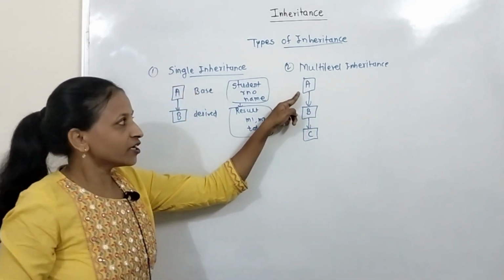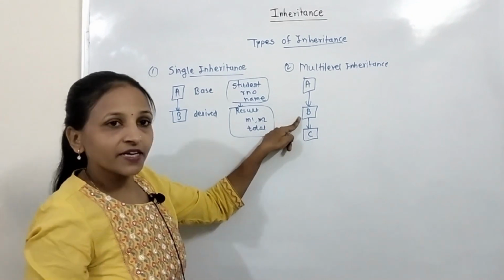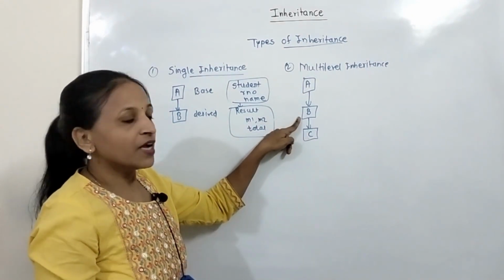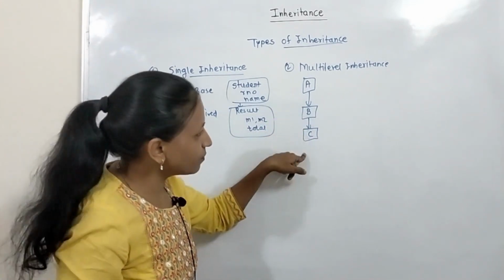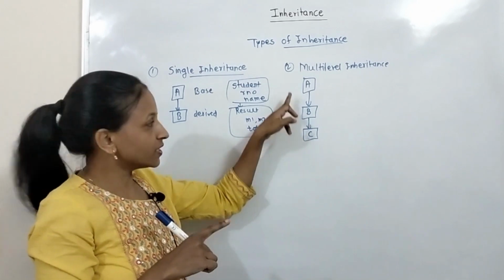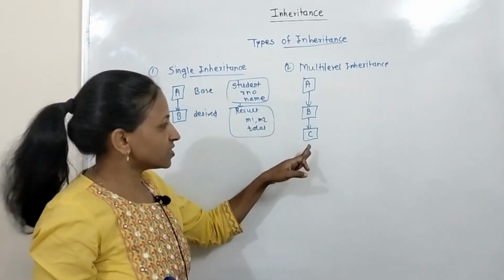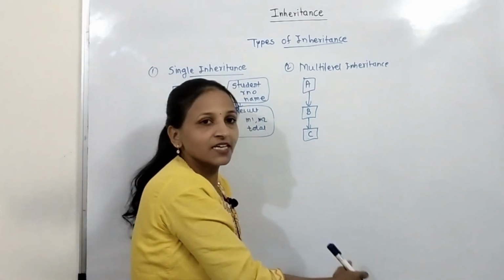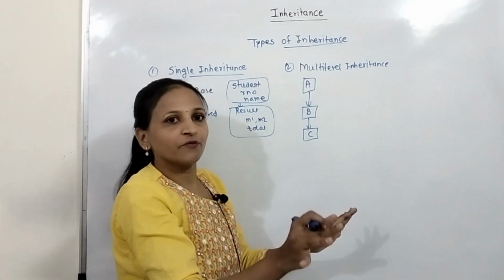Meaning, let there be an already created base class A and from that you are creating one derived class B. And from that newly created derived class I am creating one more derived class C. Meaning for C, B will act as a base. This type of inheritance is called multi-level inheritance. Here you can extend these levels up to any number of times. Okay, no problem will be there.